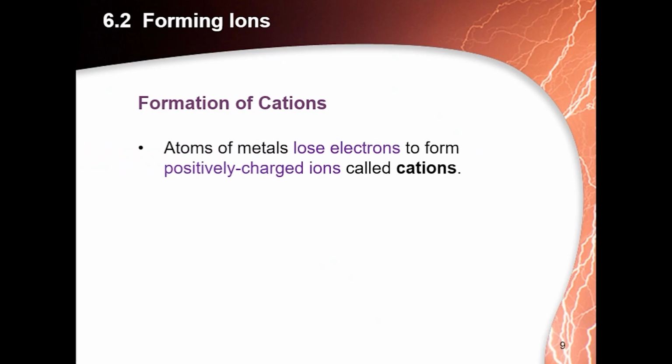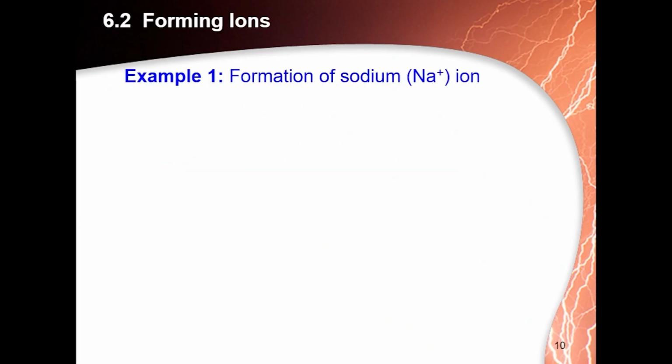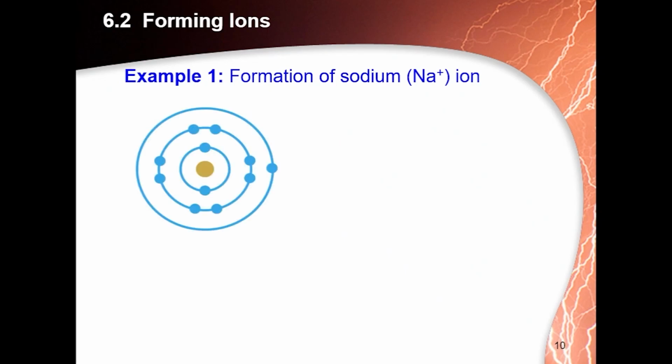Formation of cations. Atoms of metals lose electrons to form positively charged ions called cations. Always metals tend to lose electrons to become positive ions. Group 1, group 2, group 3 and transition metals lose one or more electrons to become cations. Let me give you the example of the formation of the sodium ion. There are 11 electrons in a sodium atom.